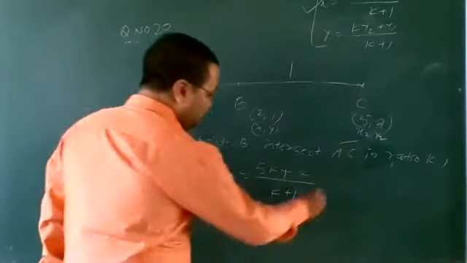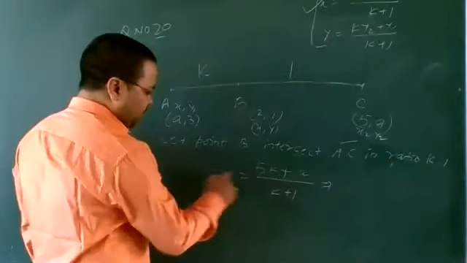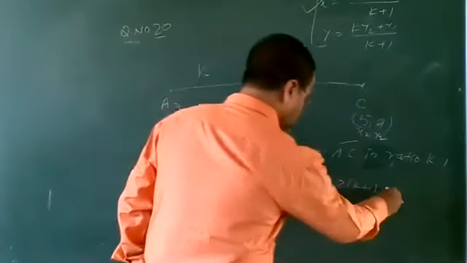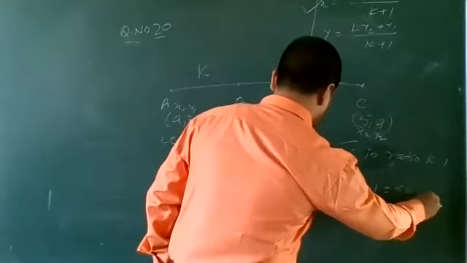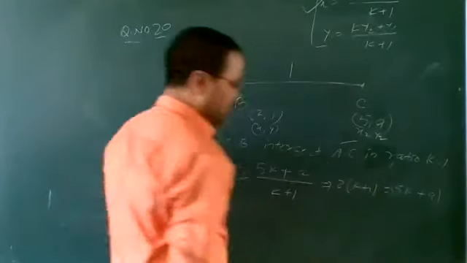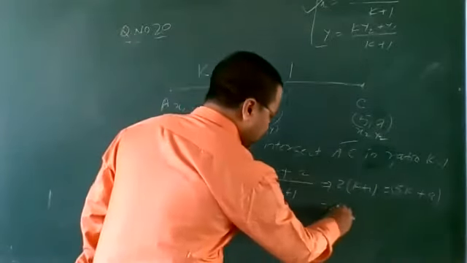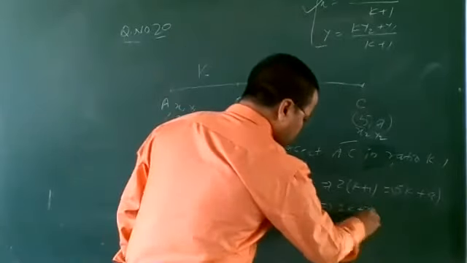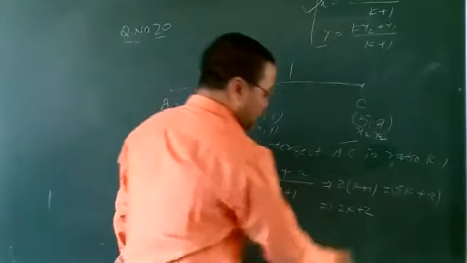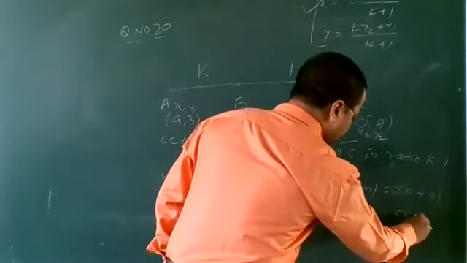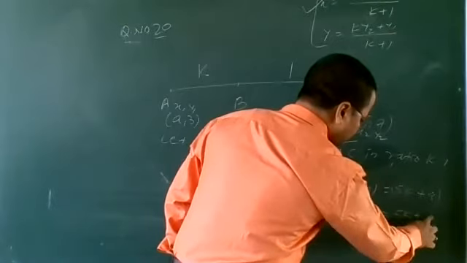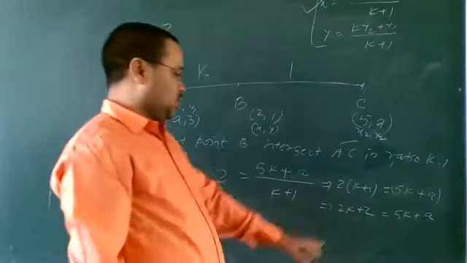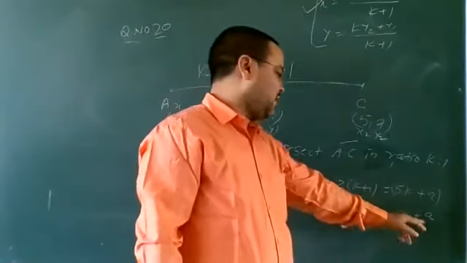Now this implies, transferring to this side, that 2(k plus 1) is equal to 5k plus 8. Now this can be written as 2k plus 2 is equal to 5k plus 8.